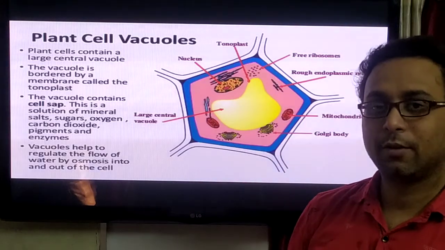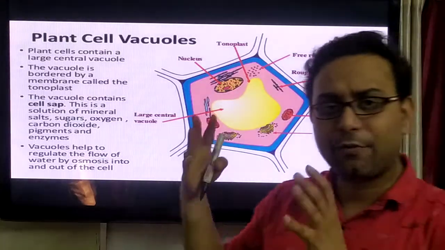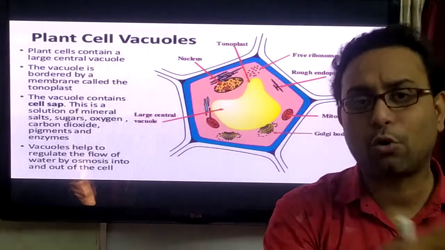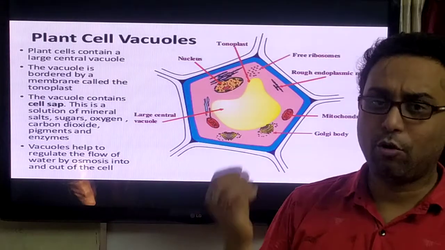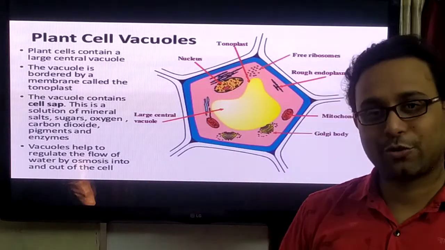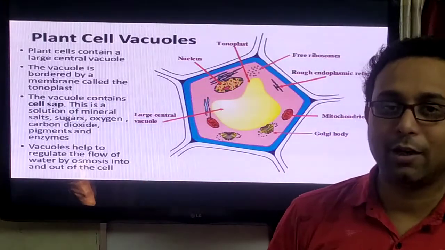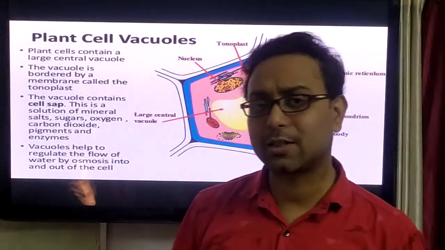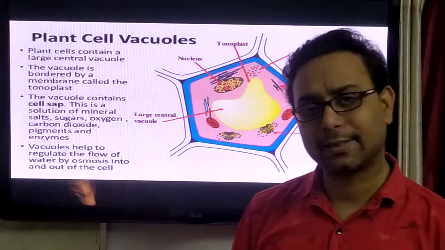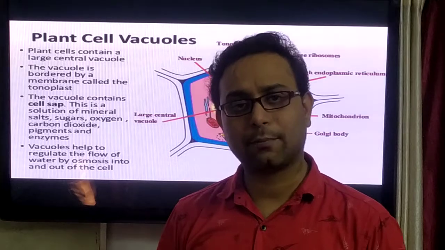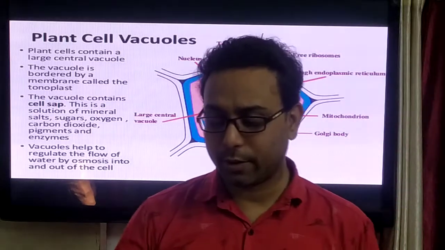Okay, very good. That is called the tonoplast. The tonoplast covers the vacuole. What is the function of the vacuole? Vacuoles are the storehouse of the cell. So some materials like gas, food, and water are stored here. So they are called the storehouse of the cell. That is the function of the vacuole. Food, that means starch, is generally stored in plant cells, because you know plants can produce their own food by the photosynthesis process. Which can be stored in the vacuole? So this is our today's session.